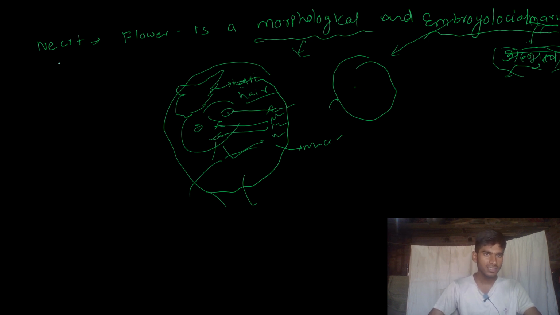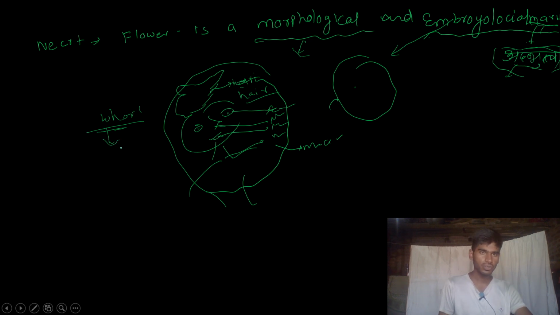So NCERT has a mention of this line. What is a flower? A flower is a morphological and embryological marvel. There are four types of whorls. What are whorls? Let's talk about that in the next lecture. First you read the NCERT first paragraph. When we start the next second chapter lecture, we will mention this topic, okay?